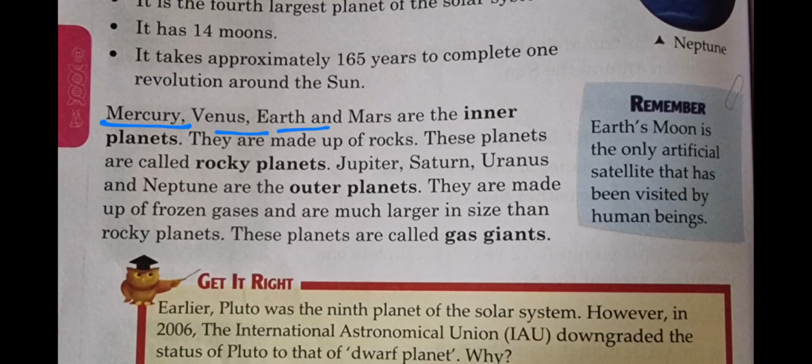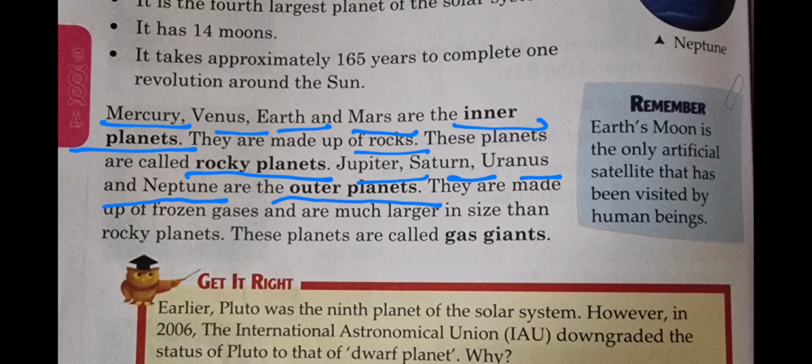Mercury, Venus, Earth, and Mars are the inner planets. They are made up of rocks. These planets are called rocky planets. And Jupiter, Saturn, Uranus, and Neptune are the outer planets.